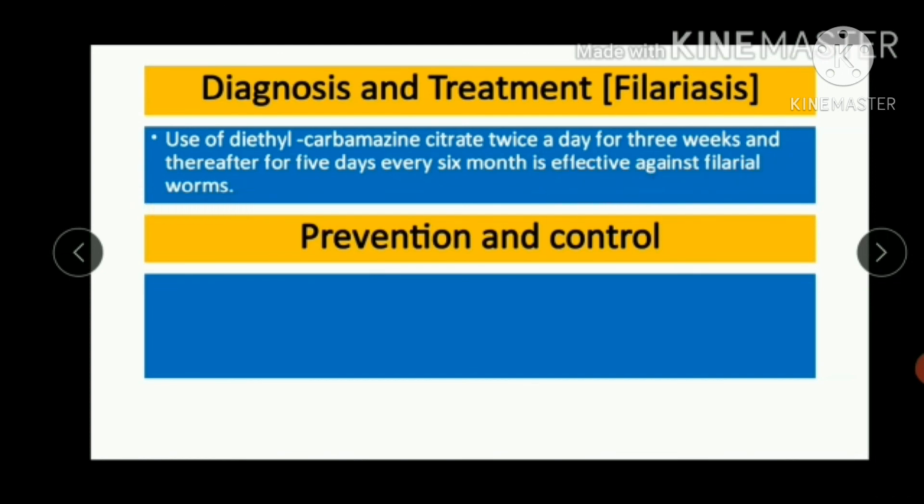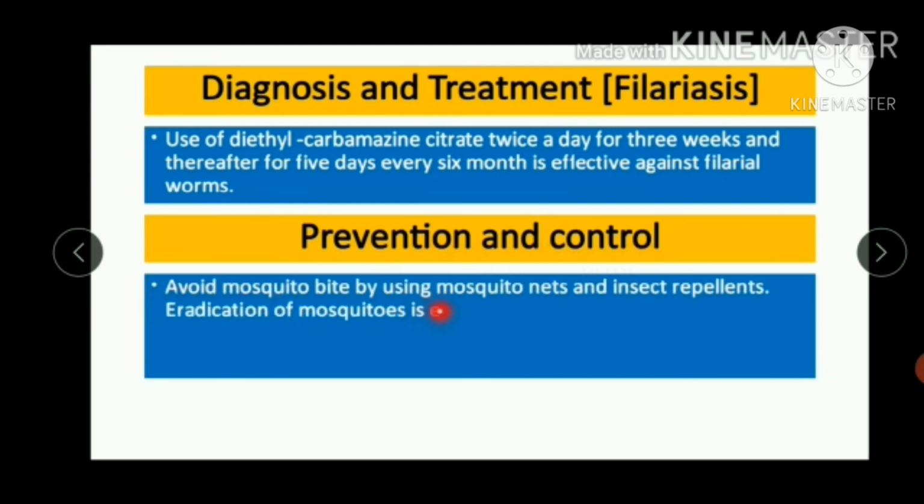It means for filariasis a prolonged treatment has to be taken. Prevention and control. Avoid mosquito bites by using mosquito nets and insect repellents. Eradication, meaning removal of mosquitoes, is essential for control of filariasis.